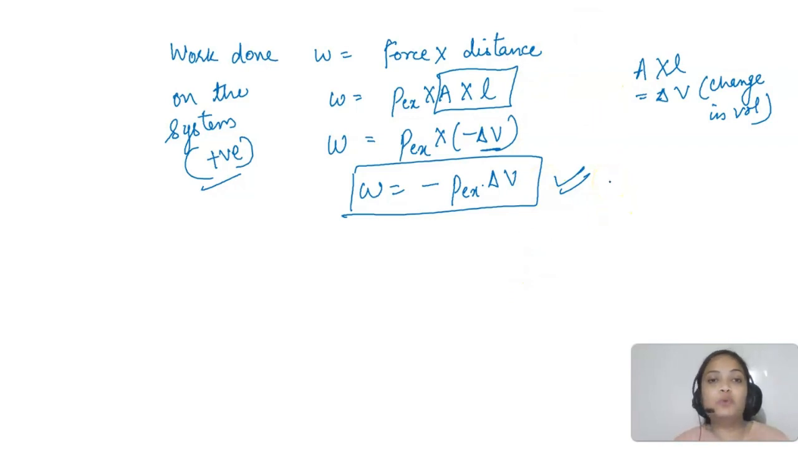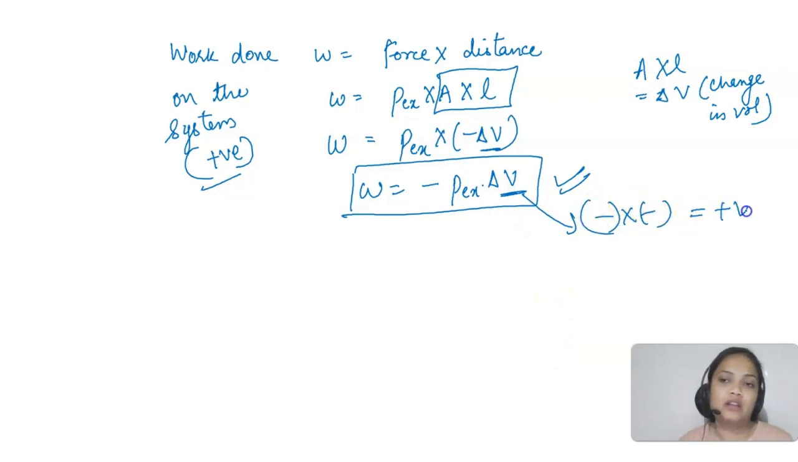Now don't think this work done is negative, that ma'am, you told us work done on the system is positive, but here it is negative. No, because delta V will be negative, right? And negative negative मिलके क्या बन जाएगा? Positive answer आ जाएगा. So work done on the system is positive. So I hope this much is clear to you people.